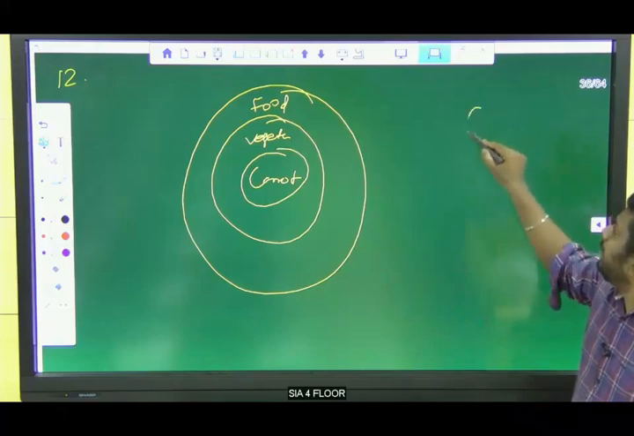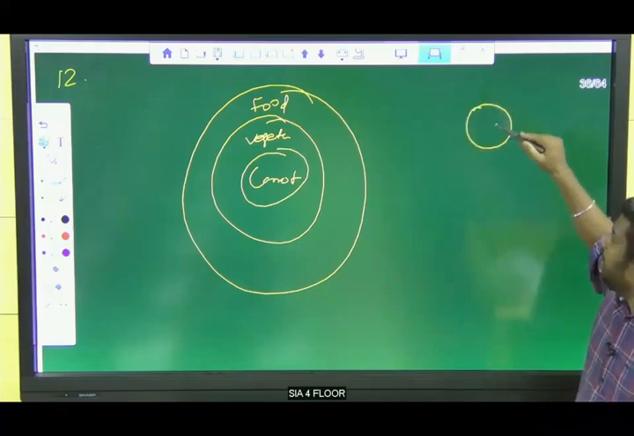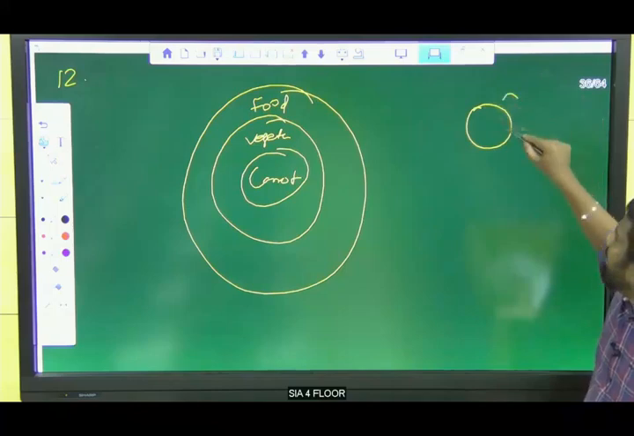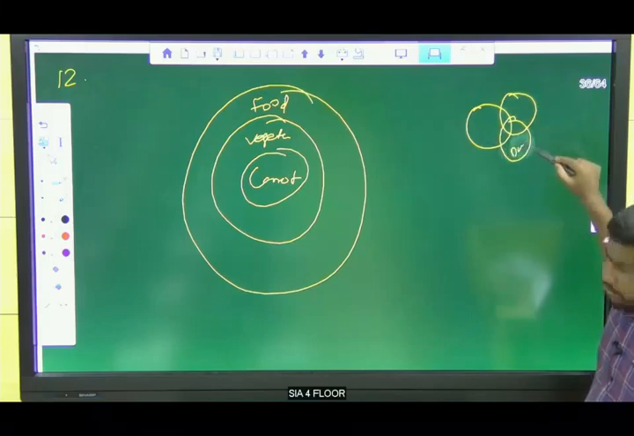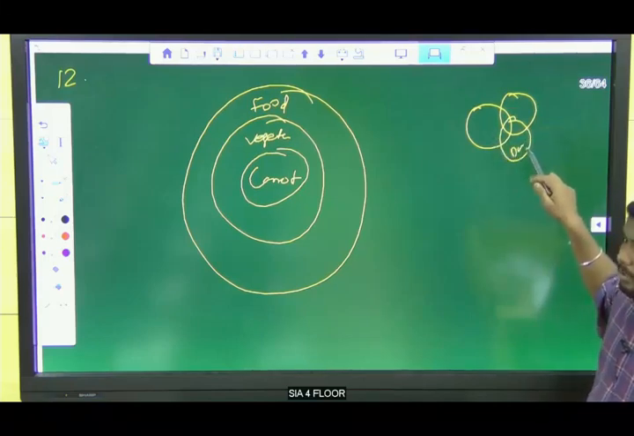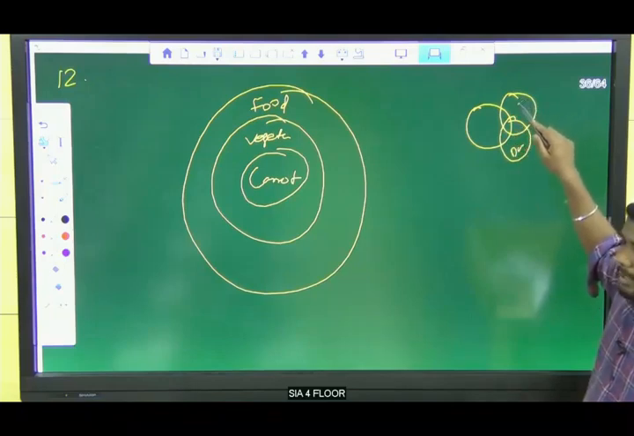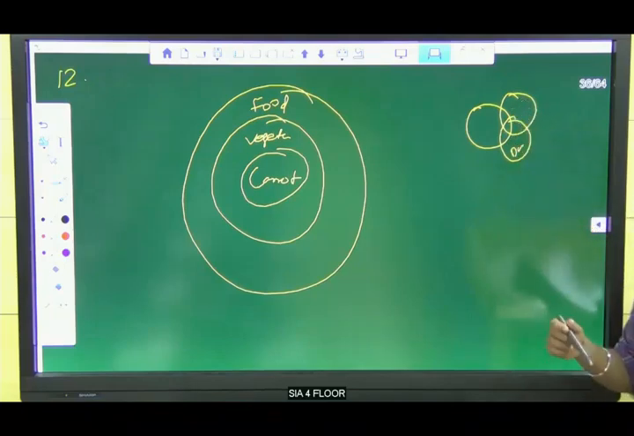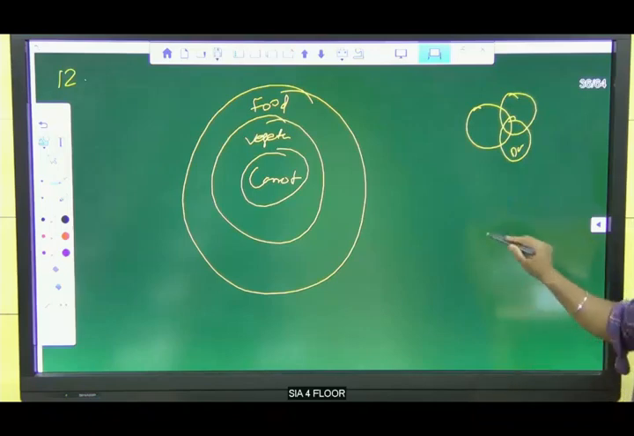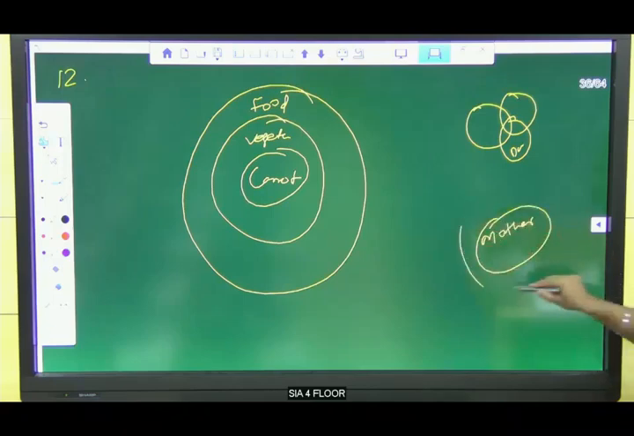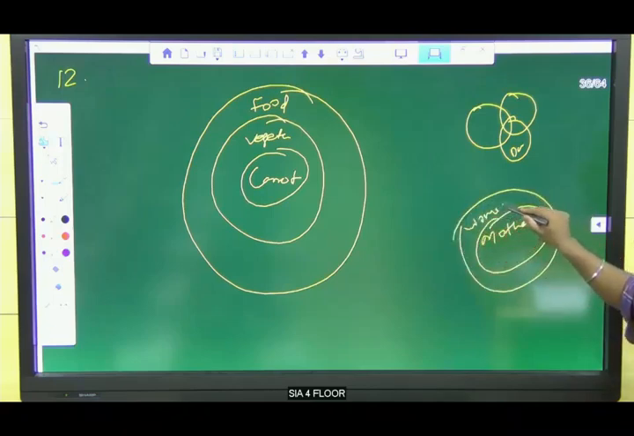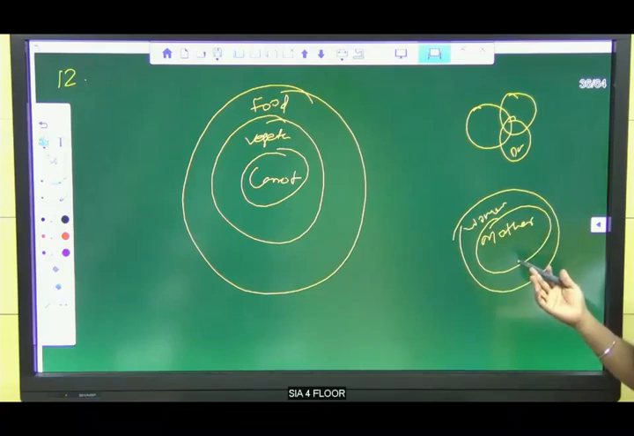This circle represents all. So I took some mothers can be a teacher, and some mothers can be a dancer also. Clear? But if we take woman and mother, definitely this is mother. All mothers can be women only, right? Not men. Men cannot be a mother. So all mothers can be women only, right?